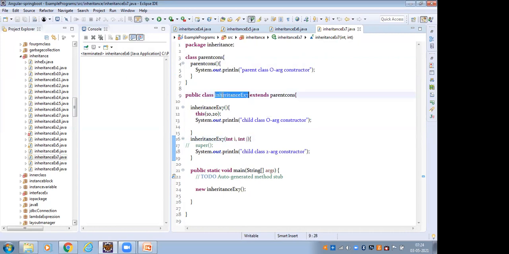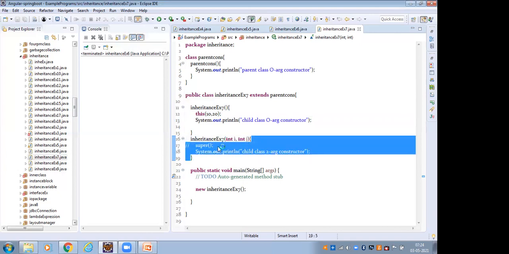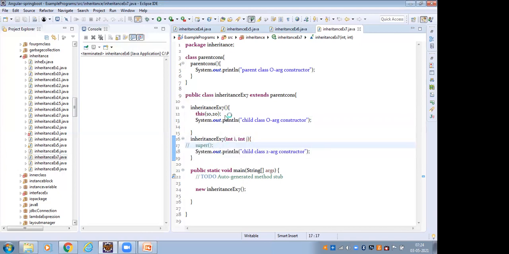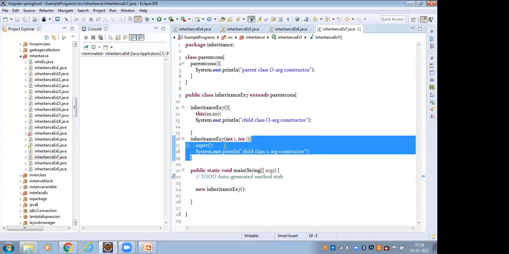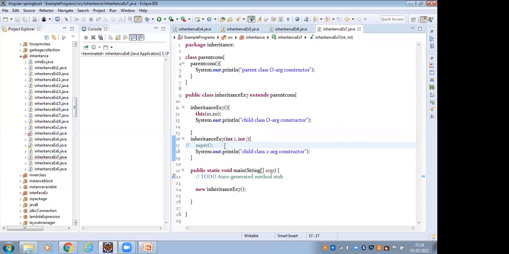So this is the class name, and this is the constructor. Inside, this(10, 20) means calling the current class constructor. Inside the two-parameter constructor, we have to pass two parameters. Inside it I have not given any this or super keyword here, but if I had to, I would give the this keyword. Since I have not given any this or super keyword, the compiler will execute super.